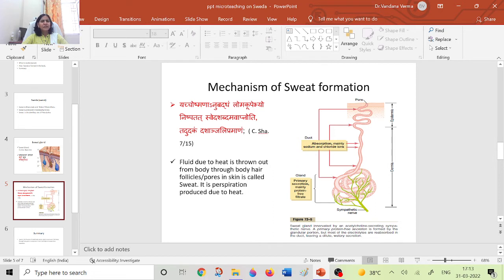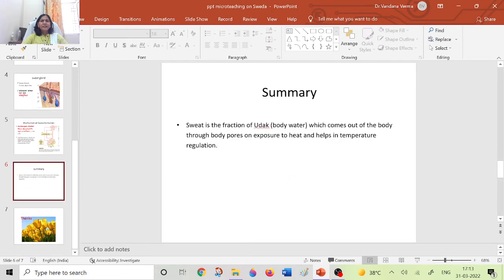So basically, sweat is formed on exposure to heat. In this verse, Charak is mentioning that sweat is formed on exposure to heat, and next, it is a fraction of udak of the body. Udak means the body water, which is 10 anjali in pramana. To summarize, this is how sweat is formed when the body is exposed to heat.